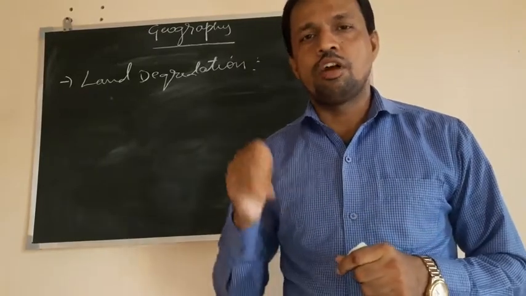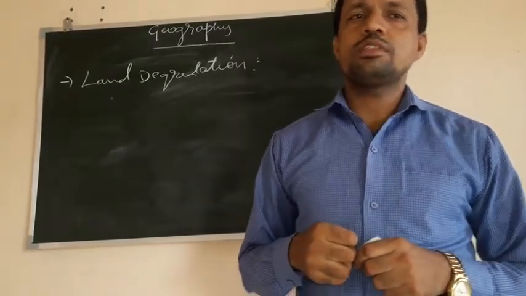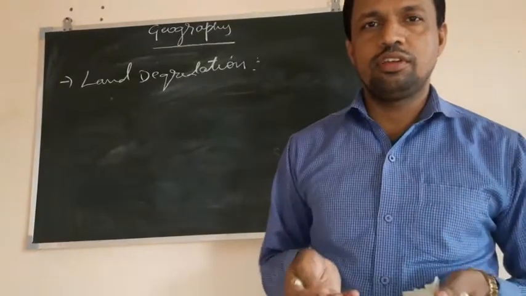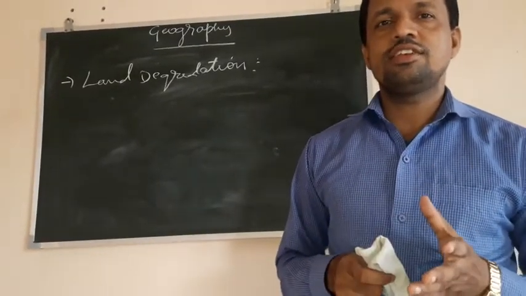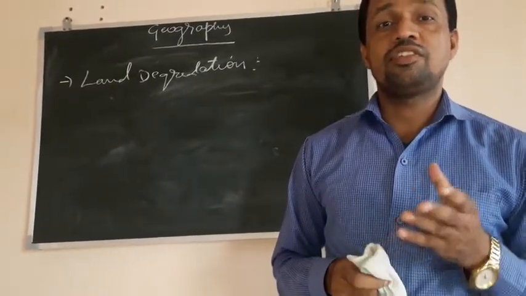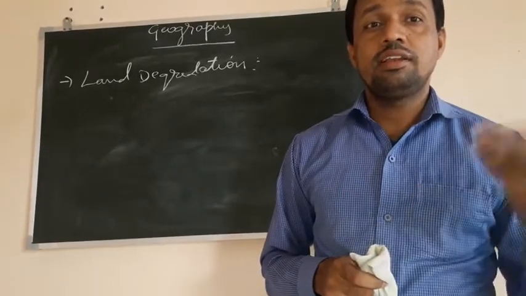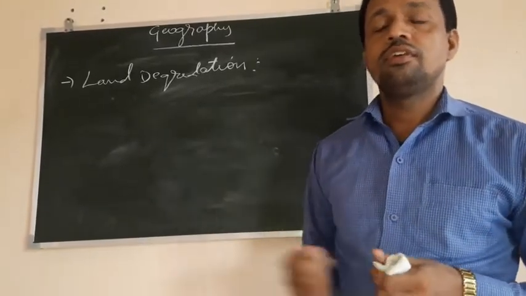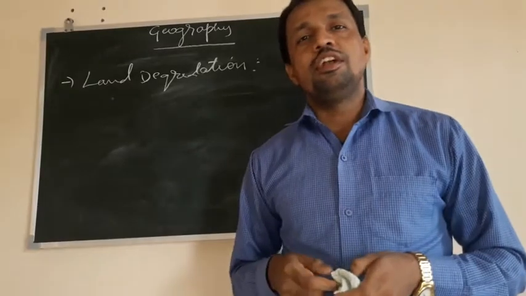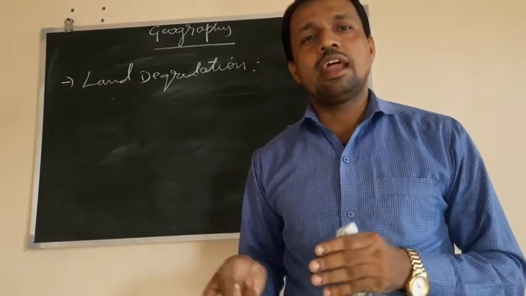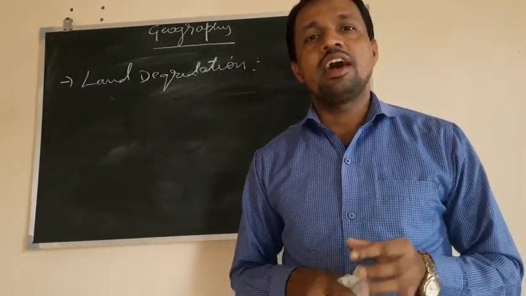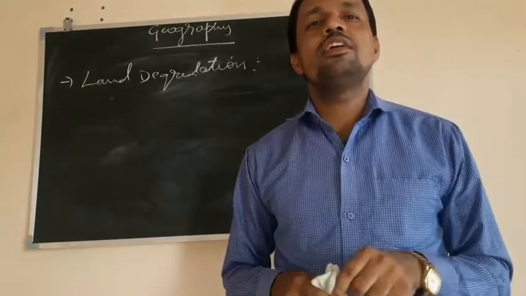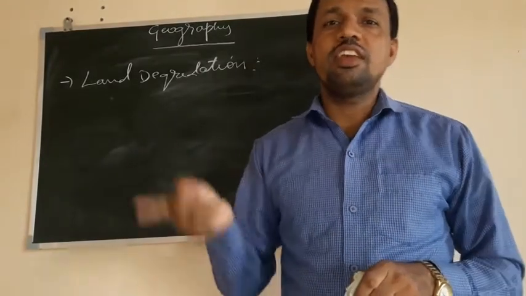Next, our farmers. In order to increase production, they use excess fertilizers, pesticides, and chemical medicines in the agriculture fields, because of which, directly or indirectly, they are degrading the quality of the soil. Overgrazing is another important cause.